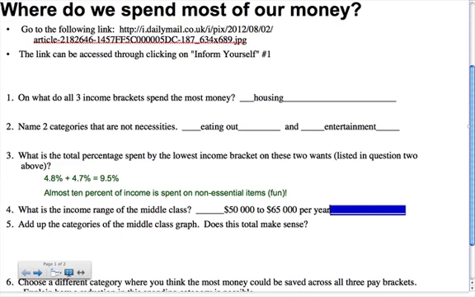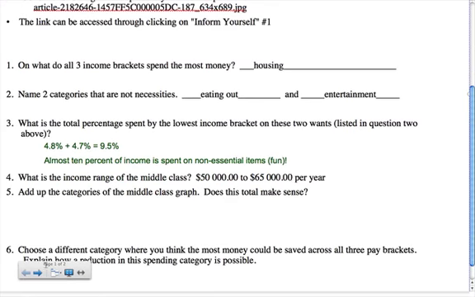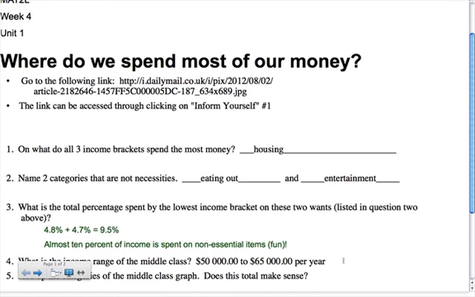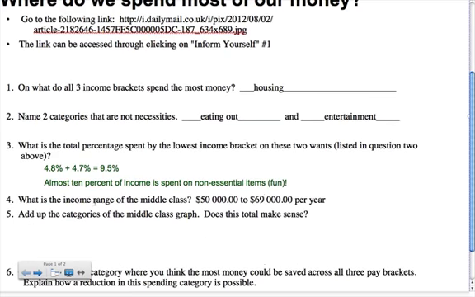Some of you are doing a great job of showing units in that respect and using correct dollar notation. Correct dollar notation meaning we have the dollar sign to the left of the number, and a decimal to divide dollars from cents. So this is $50,000.00, and it's per year. Now let's just double check that answer to make sure we did it right. $50,000 to $69,000. Okay, I got to make a small correction here. $69,000 per year.